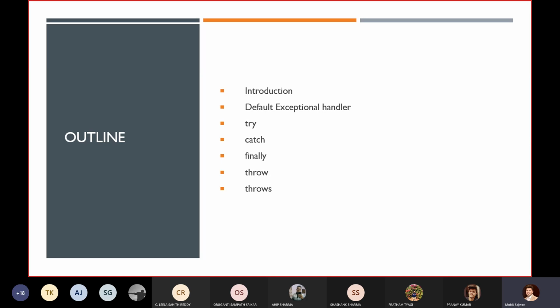And similarly, runtime exceptions you will always get during your runtime. After that, you have an idea about the main role of the default exception handler. Every time in Java, whenever we are not handling an exception, we have a default exception handler, which helps us display the message, like which exception class you are getting, what the message is, and at which stack trace you are getting that exception.